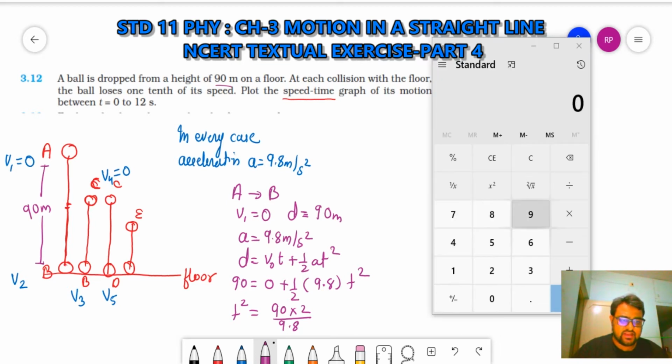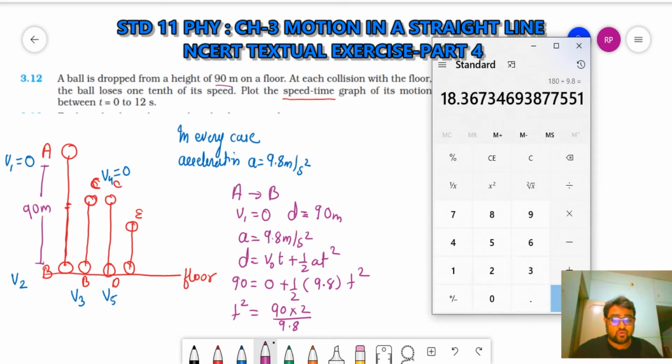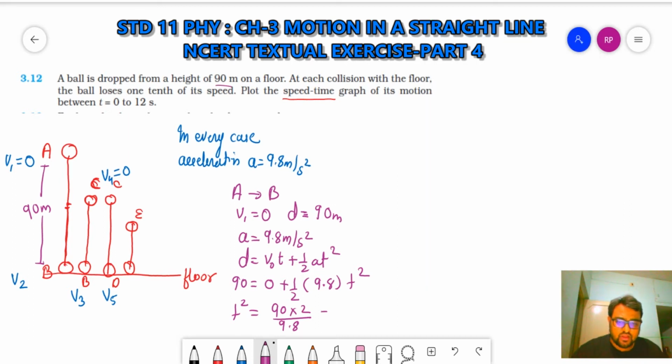Okay, so it's 90 into 2 divided by 9.8, that is equal to 18.36, and that is equal to t square. Clear? So when I take the square root, it is 4.28. That implies t is equal to 4.28. Clear? The time here is 4.28. I got the time.